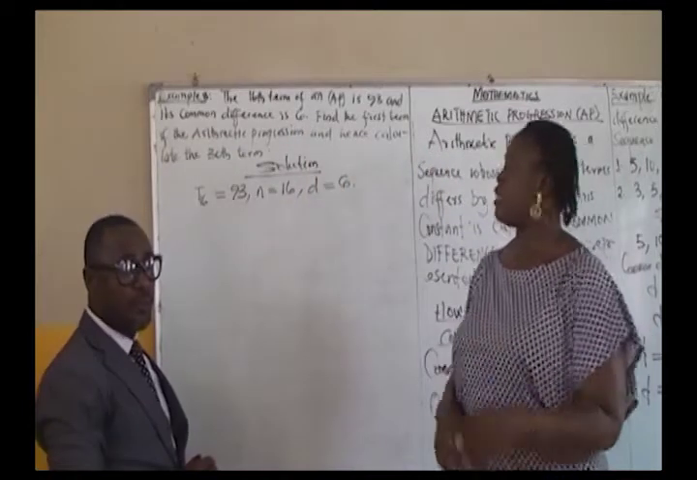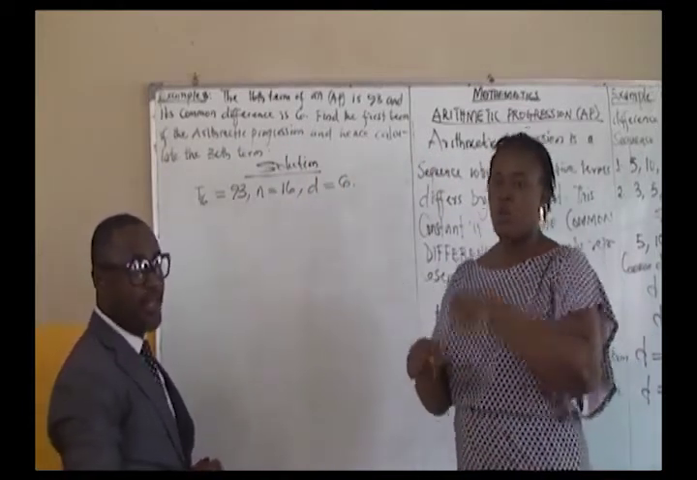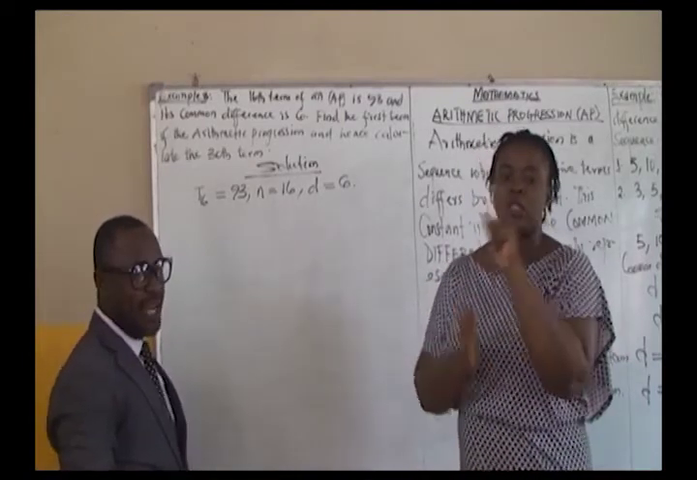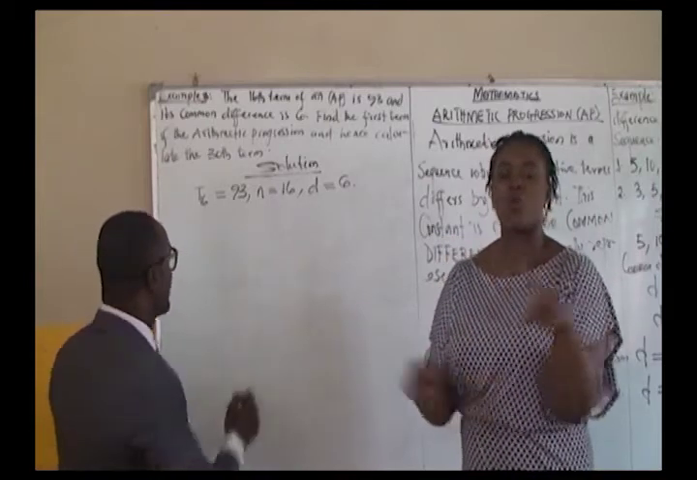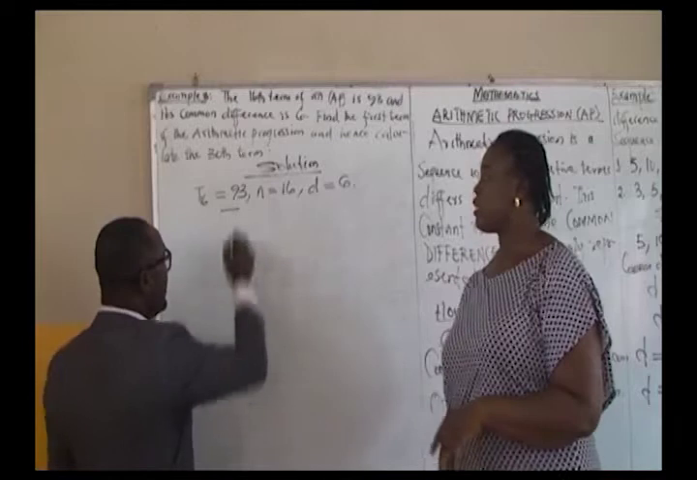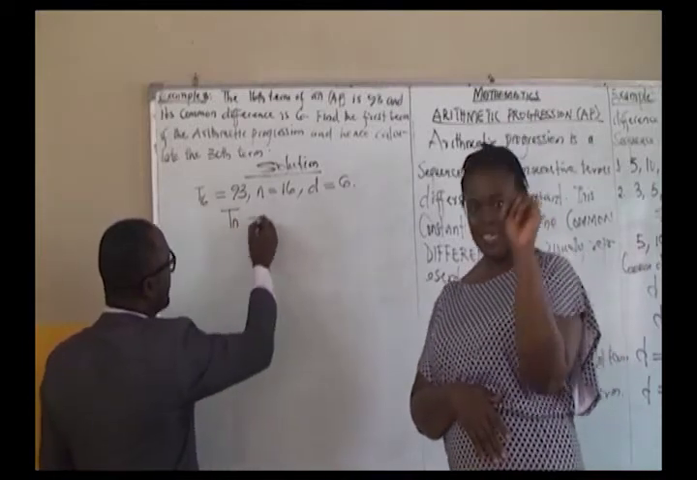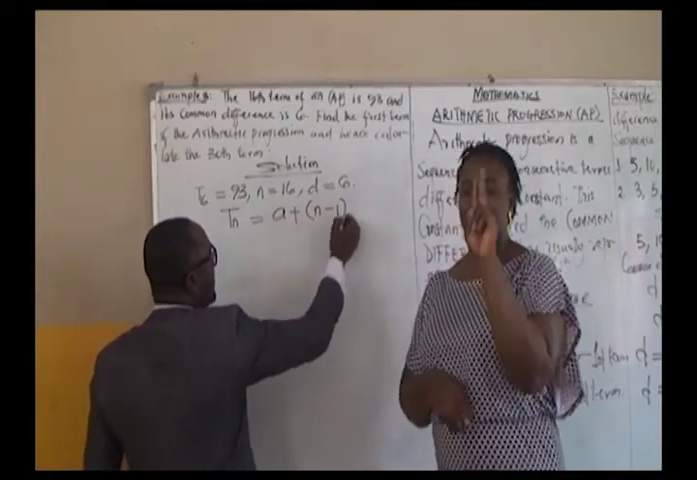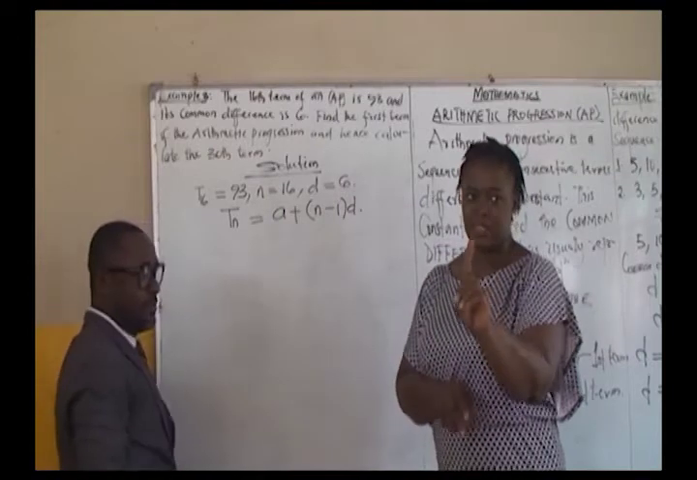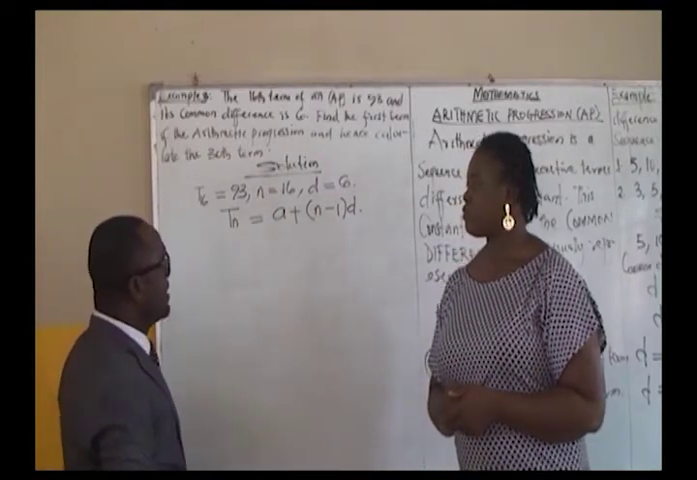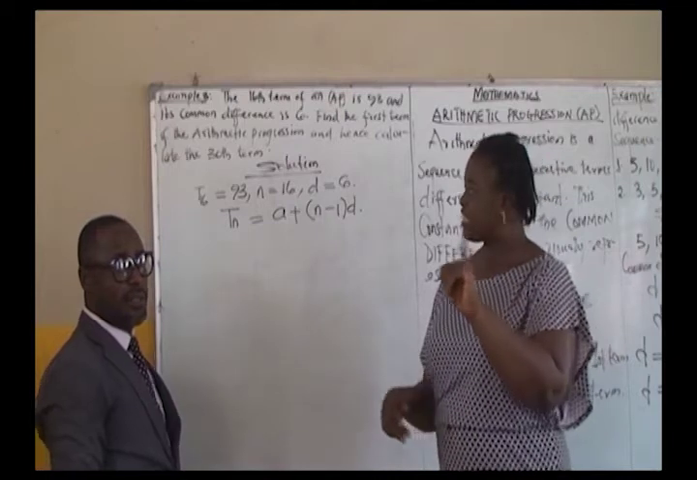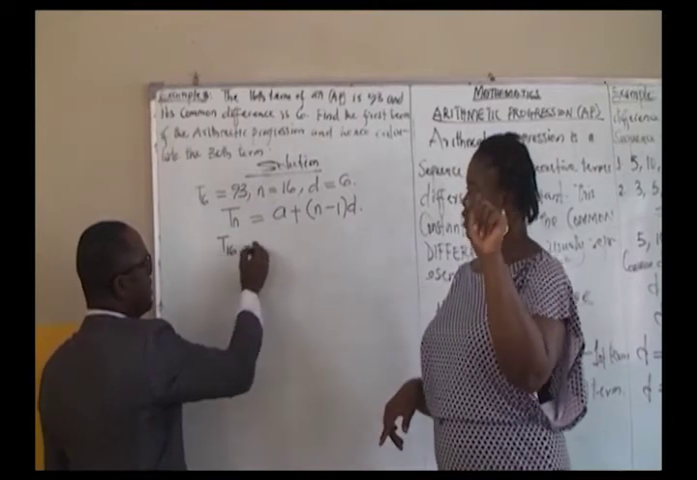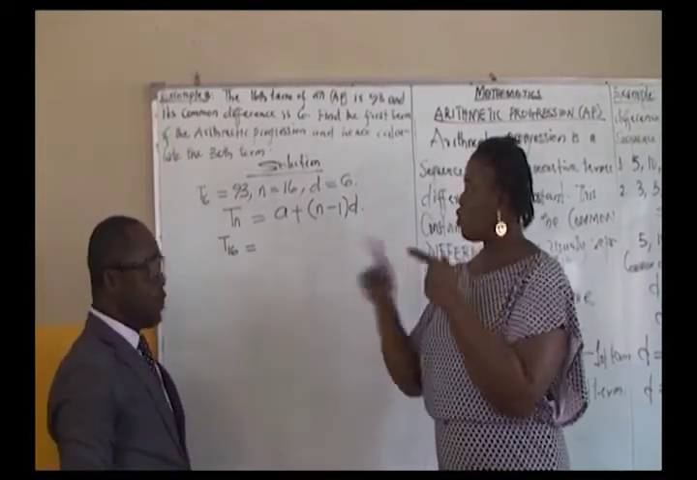The next thing to do is to recall the formula. Please, every student, viewer over there, you should be able to recall this formula at any given time. It's very important. Let's recall it together again. Tn equals a plus bracket n minus 1 bracket d. What is our n? Viewers, 16. So we have T16 is equal to,